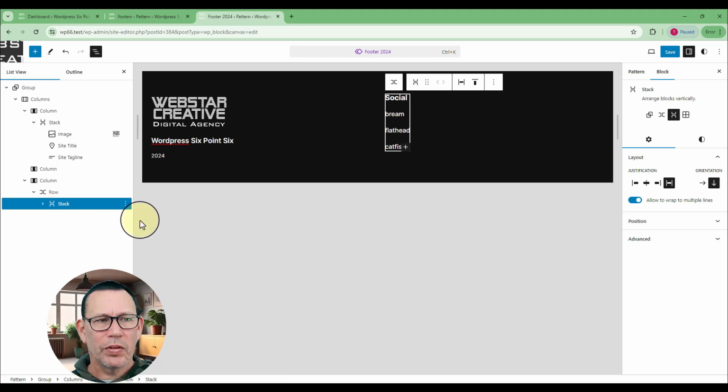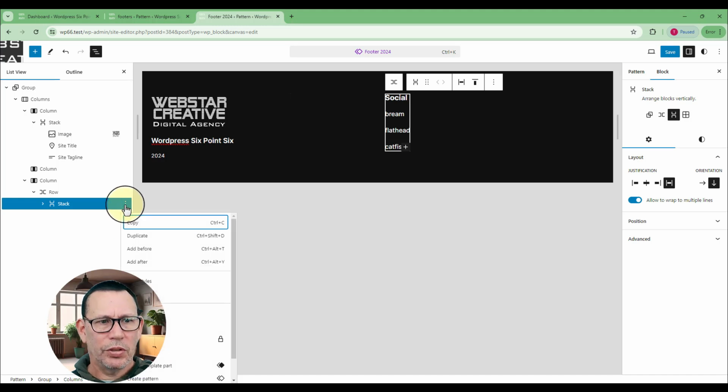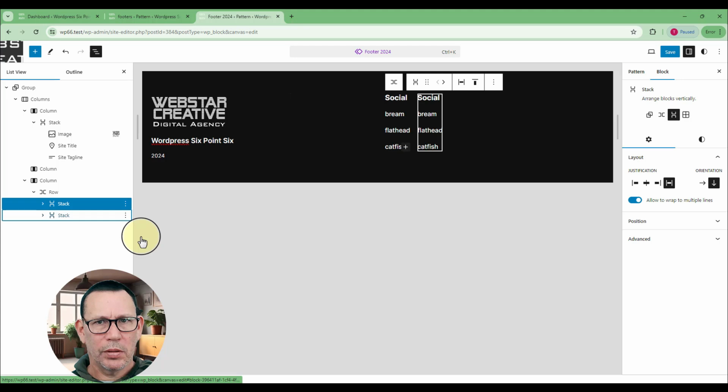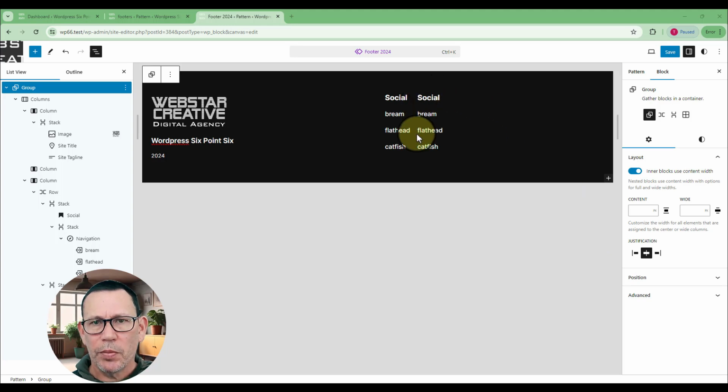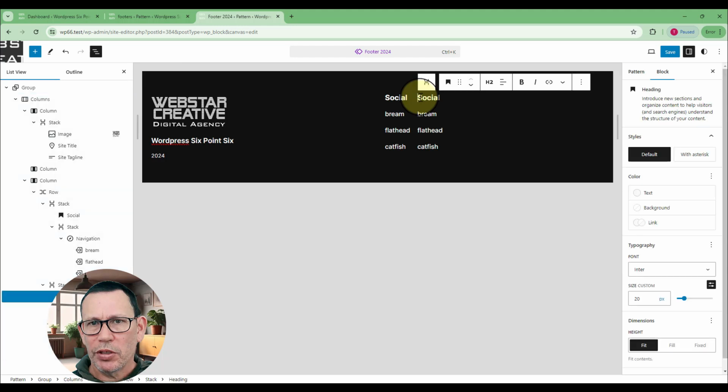Okay, so what I want to do now is let's duplicate this stack. Okay, so I've duplicated this stack, and the first thing I want to do is just change this heading here, because this one I want it to be about.